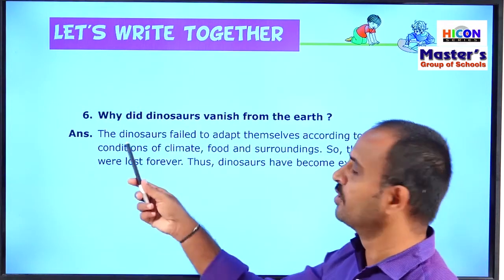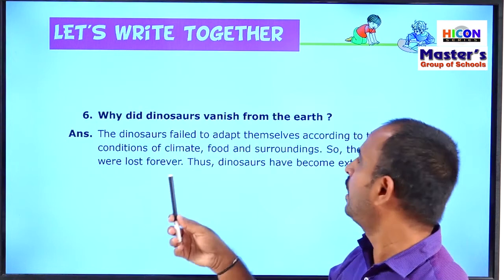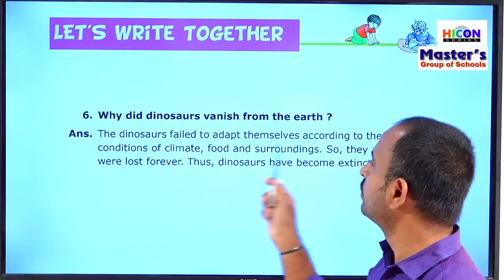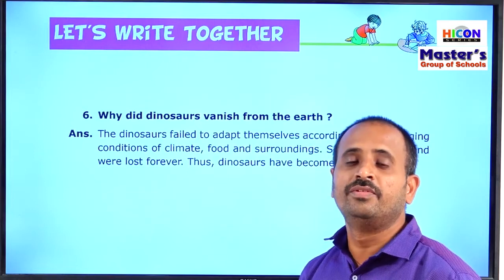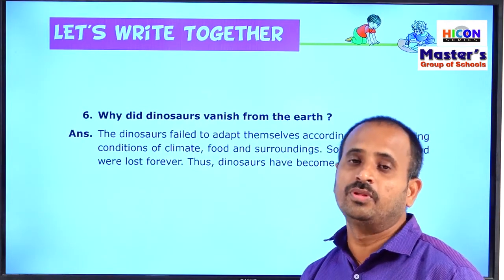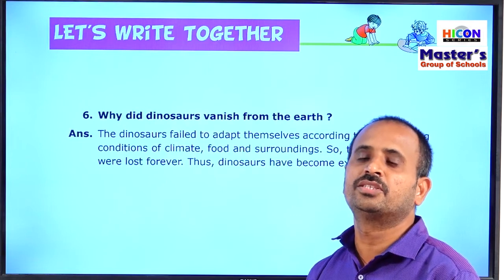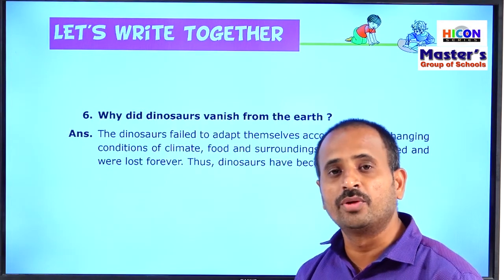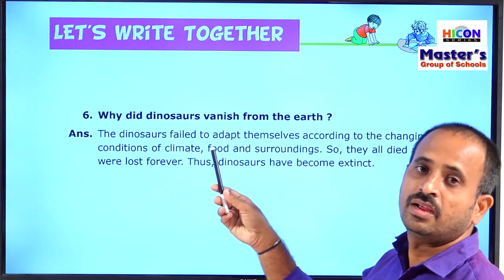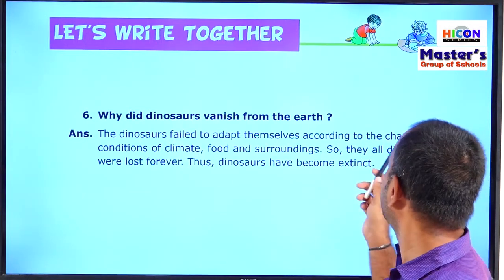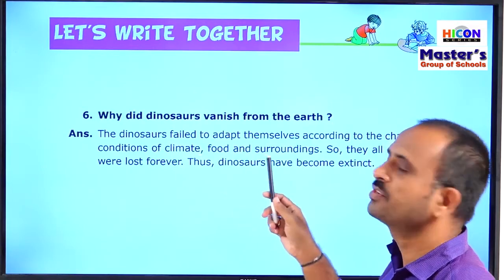But dinosaurs failed to adapt themselves according to the changing conditions of climate, whereas some animals adapt themselves to the changing conditions of climate and food, and they are able to survive on the earth.